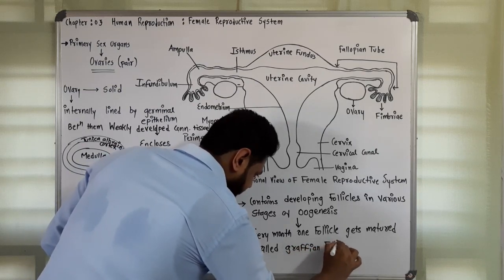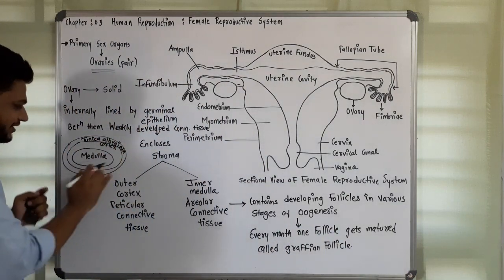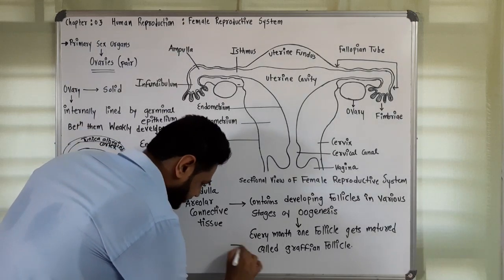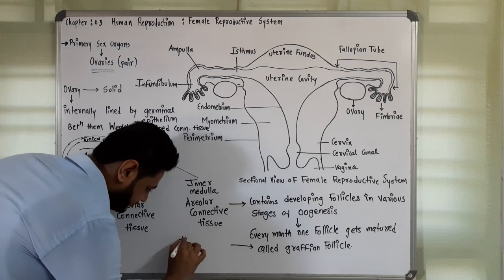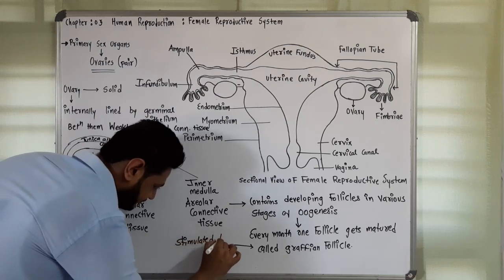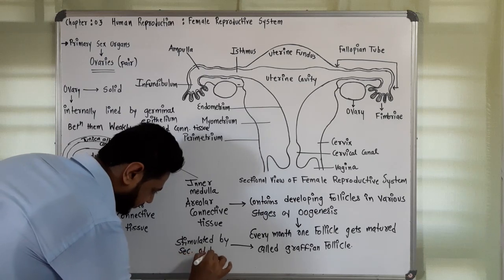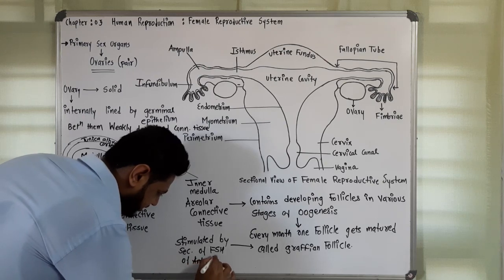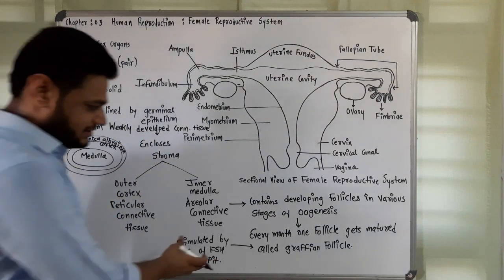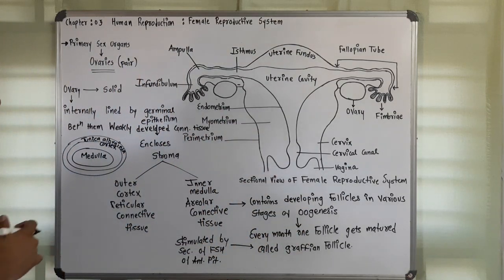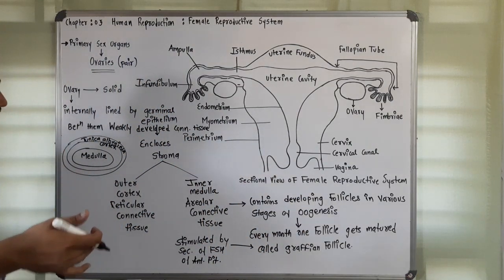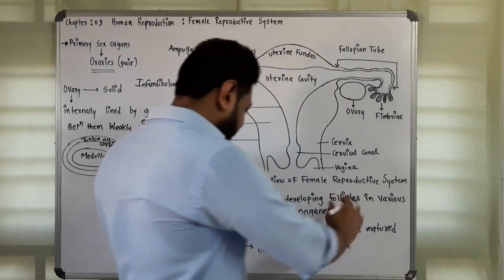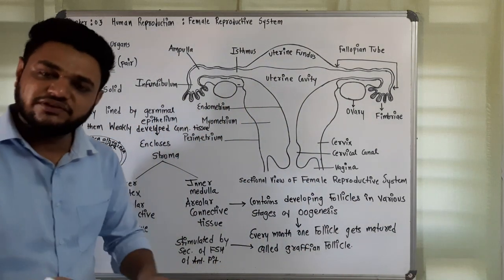So students, this is where it undergoes development, and this is totally stimulated by the secretion of FSH, follicle stimulating hormone, which is secreted by the anterior pituitary, and this helps to mature each follicle, one follicle every month. So each month there is a release of one ovum, because these primary follicles are getting matured into Graafian follicles.